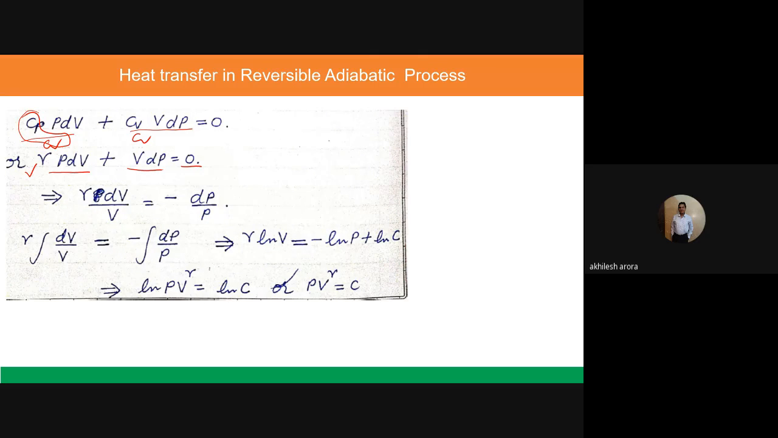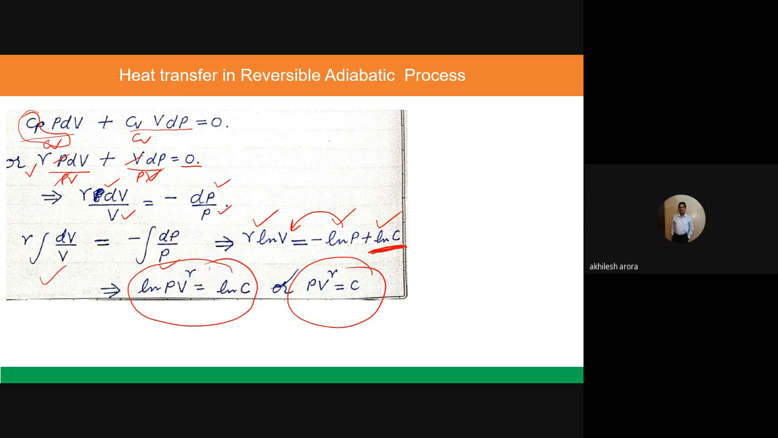And then you divide by PV. P and P will cancel out, V and V will cancel out. So we are left with gamma dV divided by V is equal to minus dP by P. Now you integrate this equation. So what do you get? You get gamma log V is equal to minus log P plus log C, where C is a constant value. So I can bring it to the left hand side. You know the rules of logarithms, so you will get this particular equation. Then you take the anti-log on both sides and you get PV raised to power gamma is equal to constant.